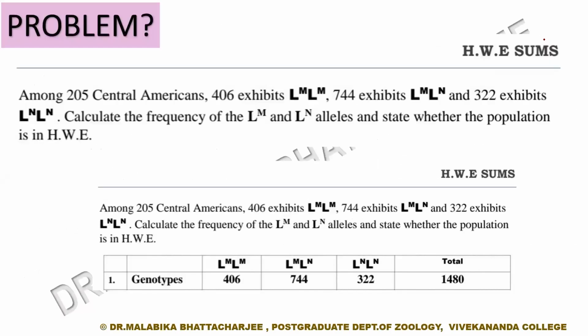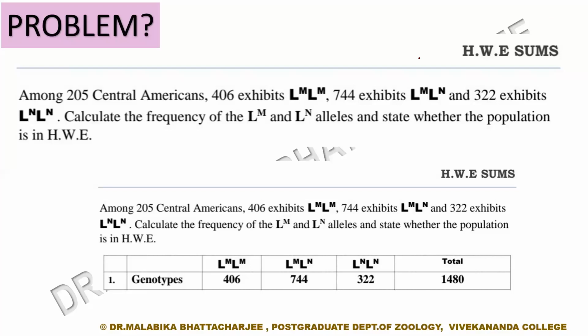Since you have done the calculations related to allelic and genotypic frequencies, here is an example: we have LM individuals 406, LMLN individuals 744, and LN individuals 322. The first part is something you already know, to calculate the allelic frequencies. And the second part is to state whether the population is in Hardy-Weinberg equilibrium. So I'll give you 5 minutes. Find out the allelic frequency of LM and LN first.